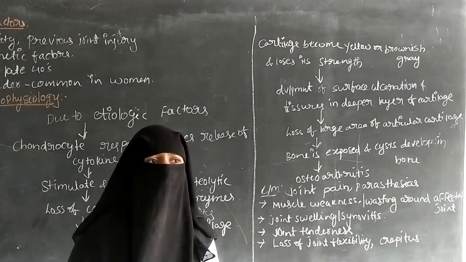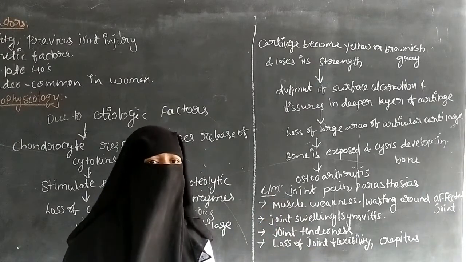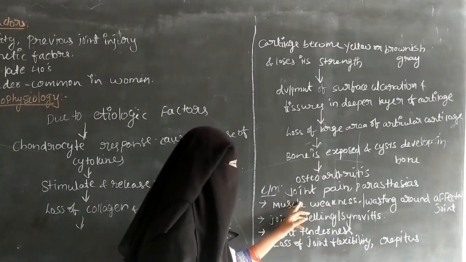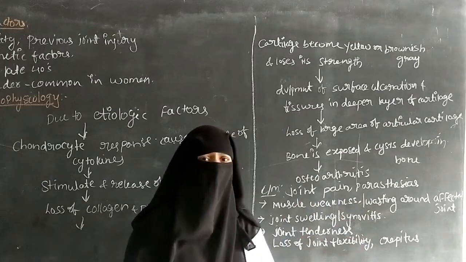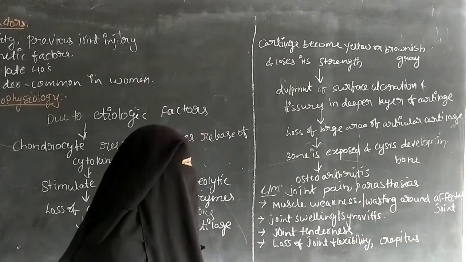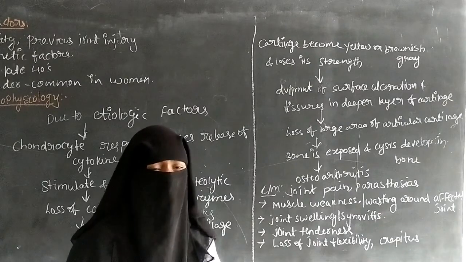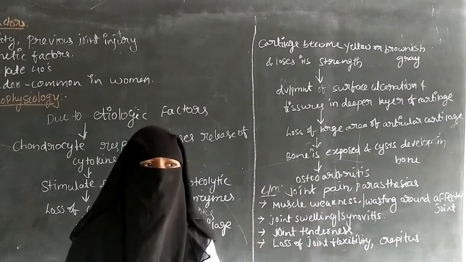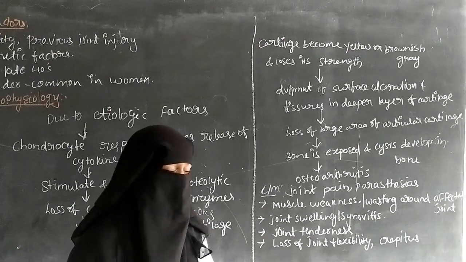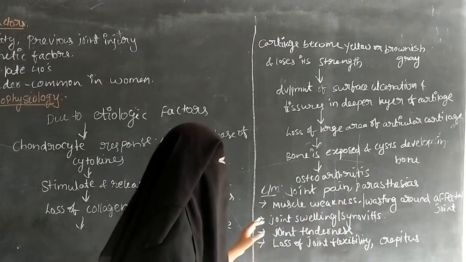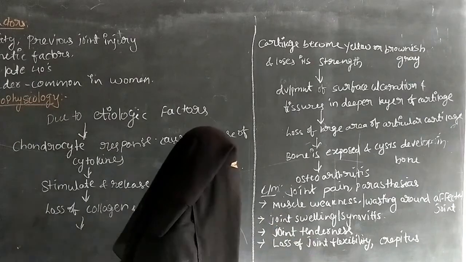The patient will have severe pain while moving the joint, and paresthesia. Paresthesia means an abnormal sensation in the joints, such as a tingling or pricking sensation.